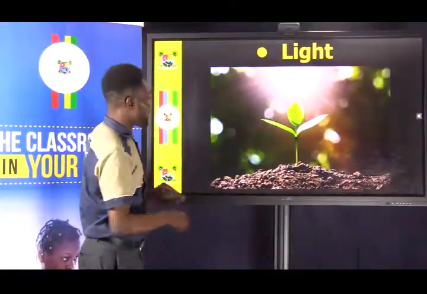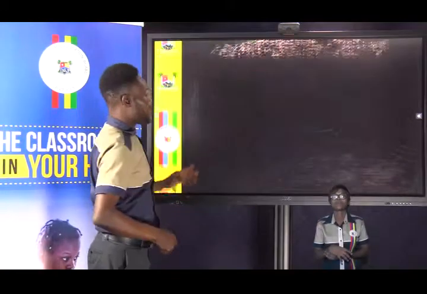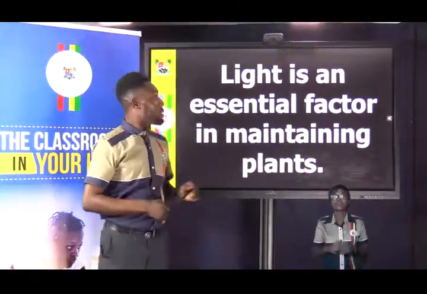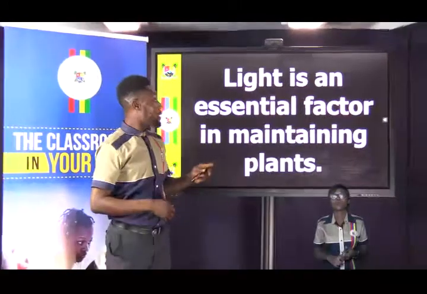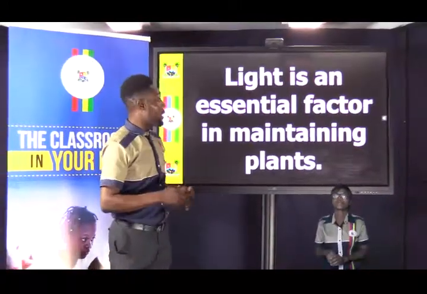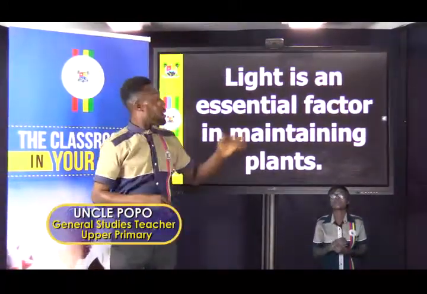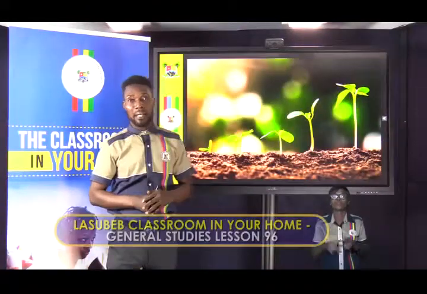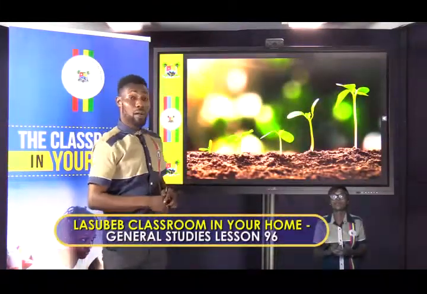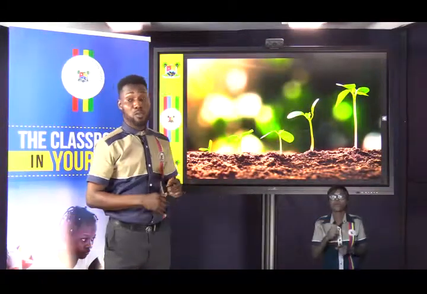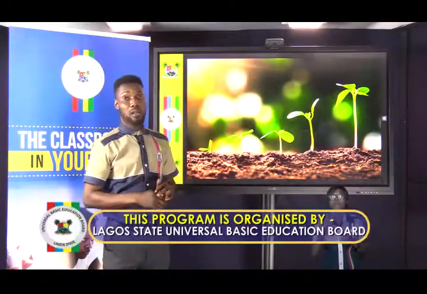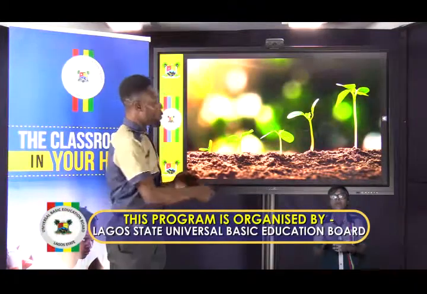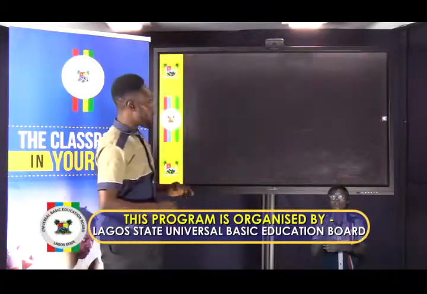Next one is light. Light also constitutes one of the elements of a climate. Light is an essential factor in maintaining plants. That's why when talking about photosynthesis, the process through which plants manufacture their food, there's no way we'll not talk about light.